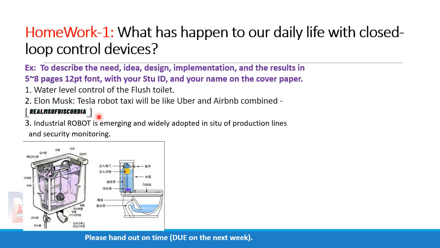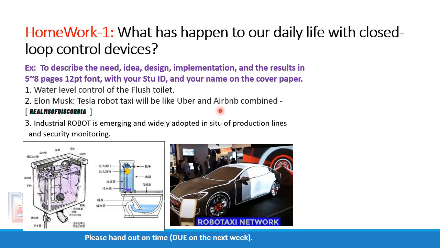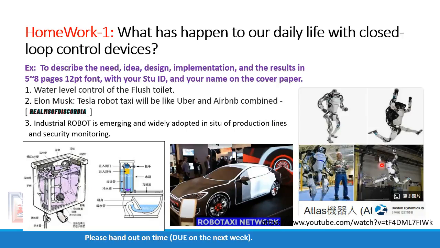And as a quotation from Elon Musk, Tesla robot taxi will be like Uber and Airbnb combined in the near future. And actually, industrial robots are emerging and widely adopted in production lines and security monitoring in recent years. So this is the first class of our introduction to automation engineering.